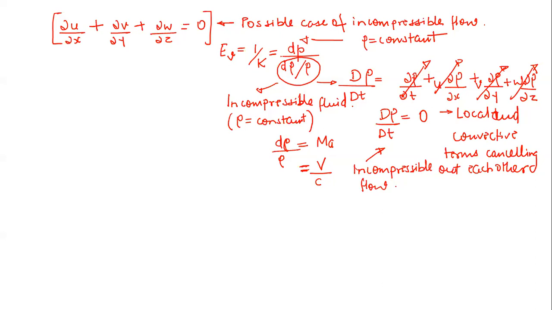That means if somebody asks you what you mean by an incompressible fluid, you should say that the bulk modulus of elasticity for that will tend to infinity, and the bulk modulus of compressibility will tend to 0. Always remember this. Now, if somebody asks what you mean by incompressible flow, then you should say that incompressible flow is the flow in which the material derivative, or substantial derivative, or total derivative of density is 0. Always keep this in your mind.